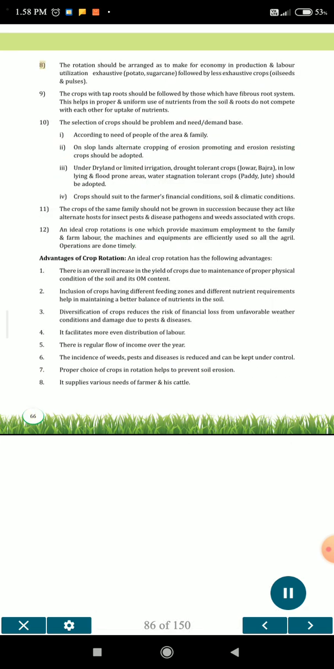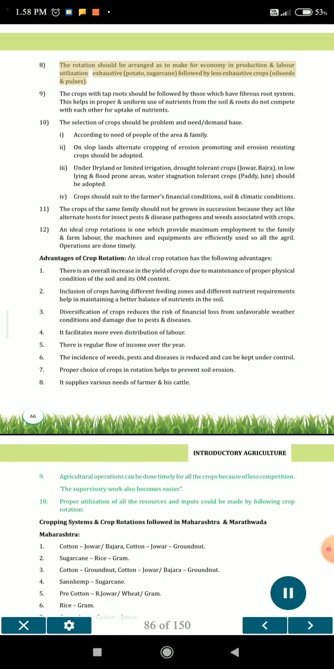8. The rotation should be arranged so as to make for economy in production and labor utilization. Exhaustive crops like potato and sugarcane should be followed by less exhaustive crops, oilseeds and pulses. 9. The crops with tap roots should be followed by those which have a fibrous root system. This helps in proper and uniform use of nutrients from the soil, and roots do not compete with each other for uptake of nutrients.